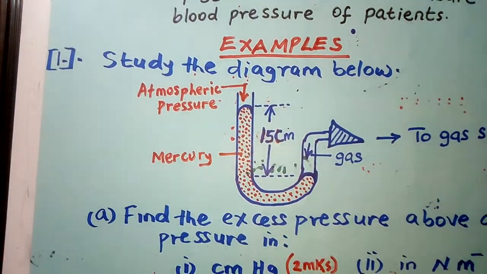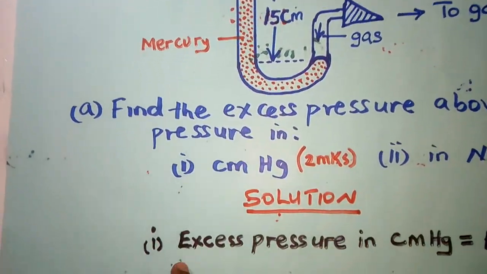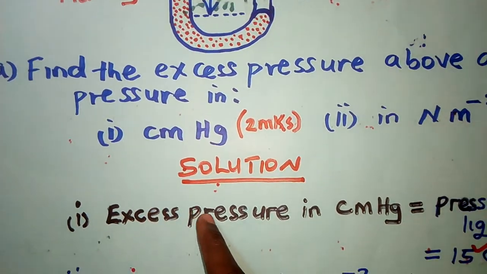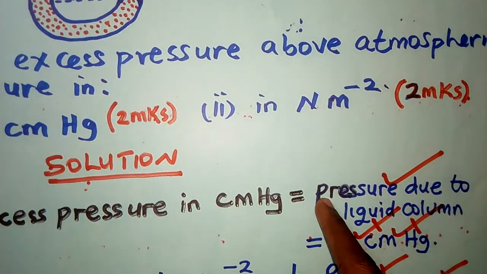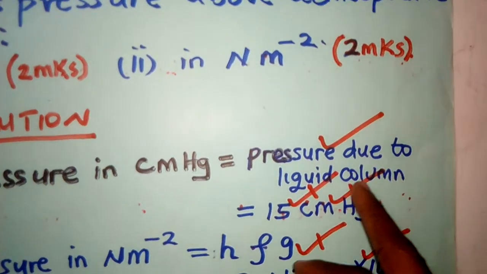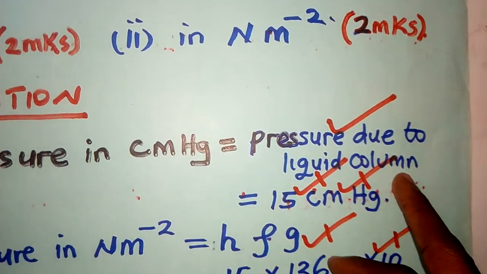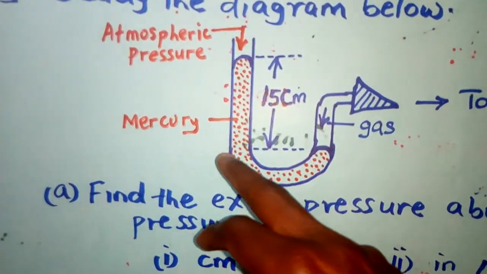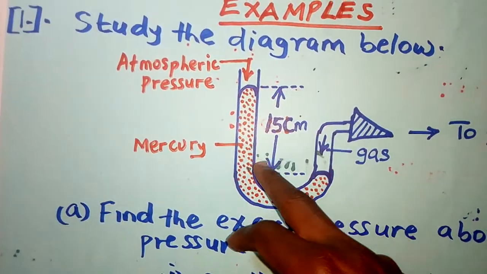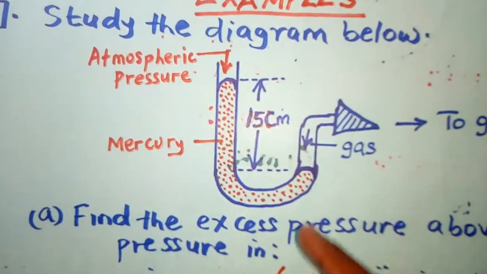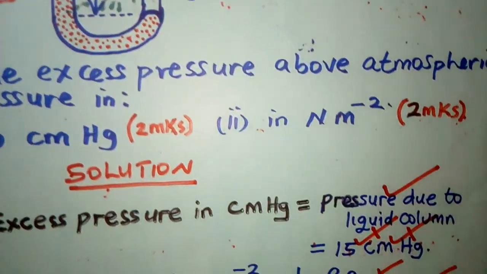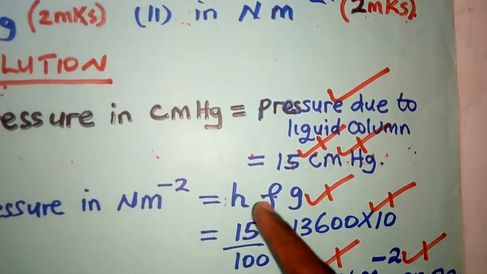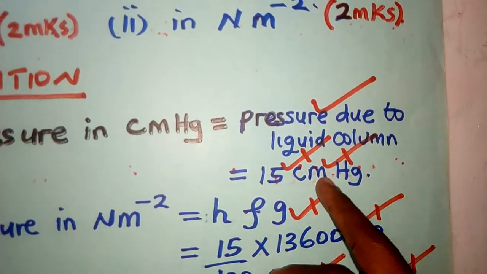You say, my solution, Roman 1: excess pressure in terms of centimeters of mercury is the same as the pressure due to the liquid column. And what is the pressure due to the liquid column? It is from here up to here. The liquid rose by 15 centimeters. That is the pressure, so you simply write, which is equal to 15 centimeters of mercury.